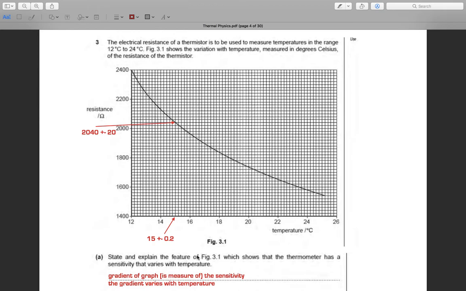The electrical resistance of a thermistor is to be used to measure temperature in the range 12 degrees Celsius to 24 degrees Celsius. Figure 3.1 shows the variation of temperature, measured in degrees Celsius, with the resistance of the thermistor.